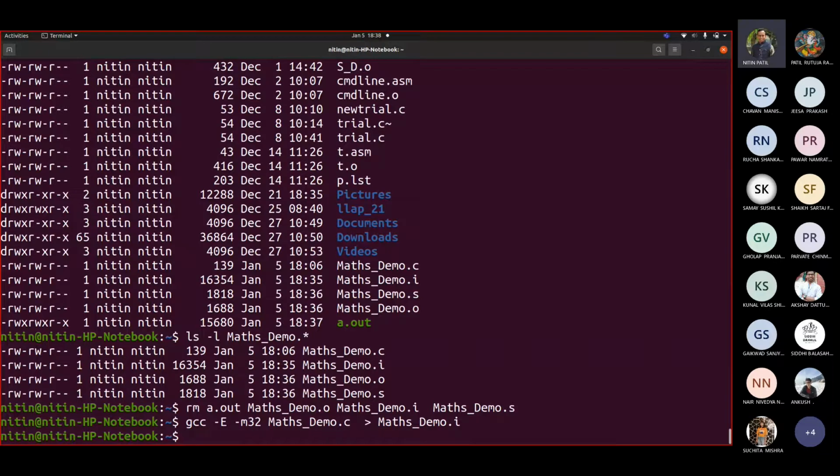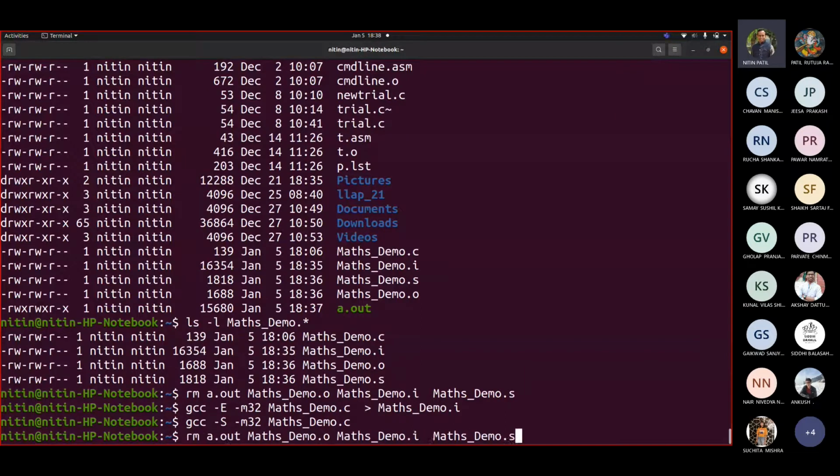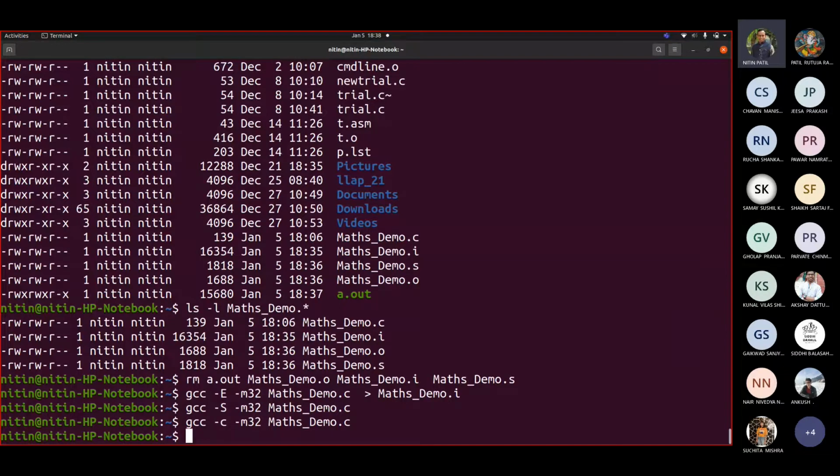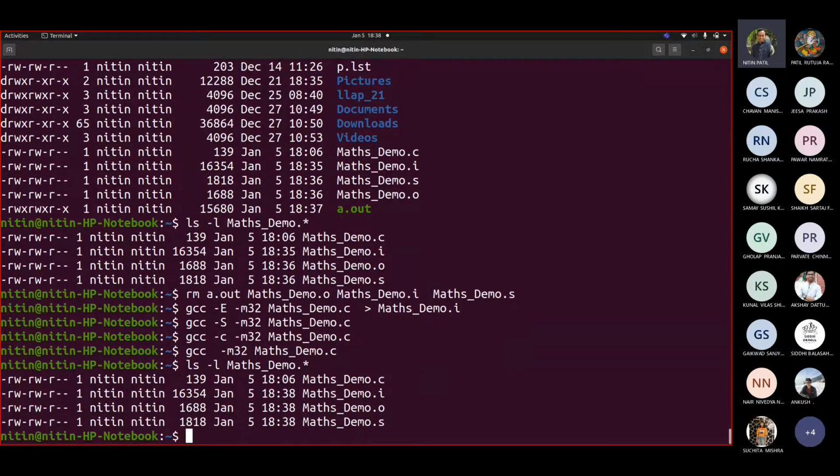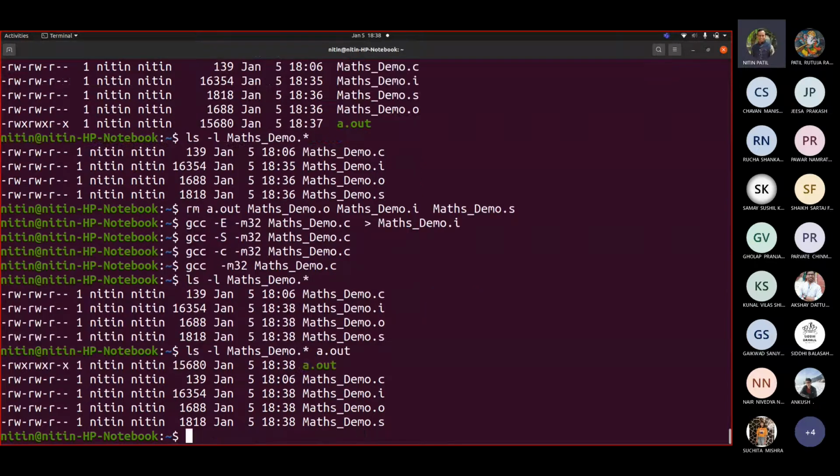Correct. Now to generate the .s, I gave the command as this. Okay. To generate .o, I gave this. Okay. And to generate the executable, I wrote this. Correct. And that's what I could see. These all files along with a.out. So I can write ls -l so that all file sizes would be displayed.